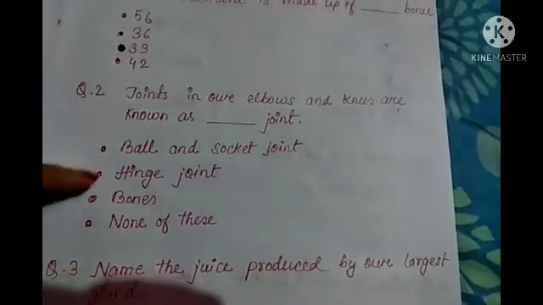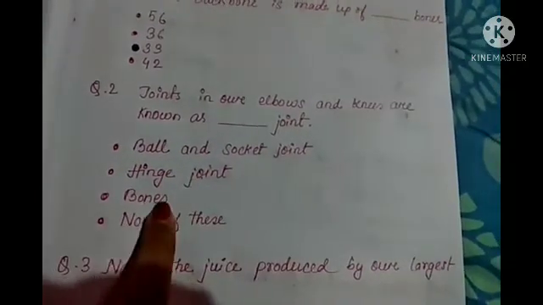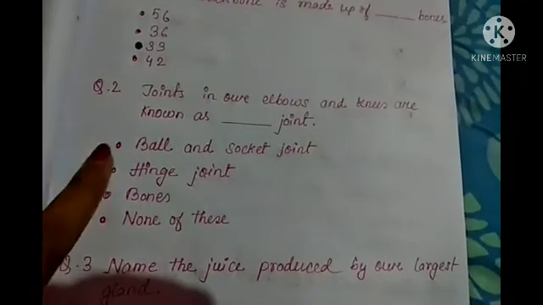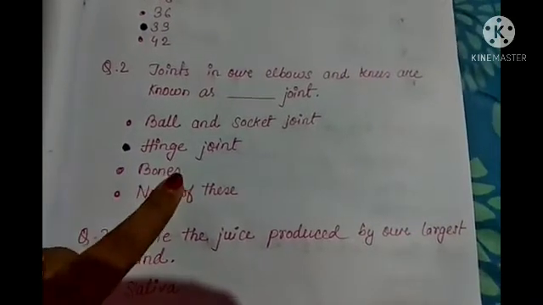So you see the options here: ball and socket joint, hinge joint, bones, and none of this. So obviously it is a hinge joint, right? So here also you have to just click here, then this one will be your answer, okay students.